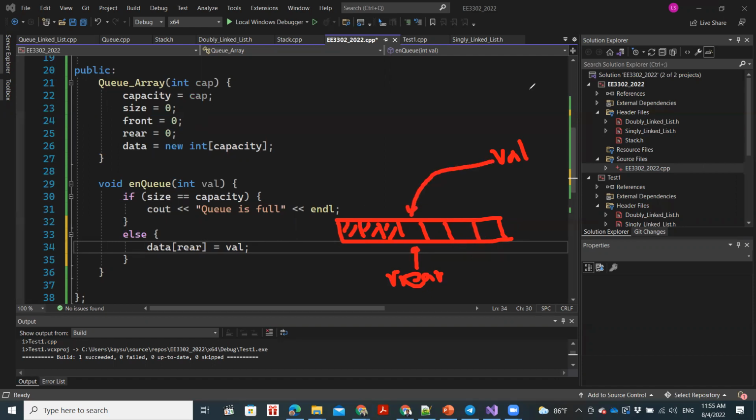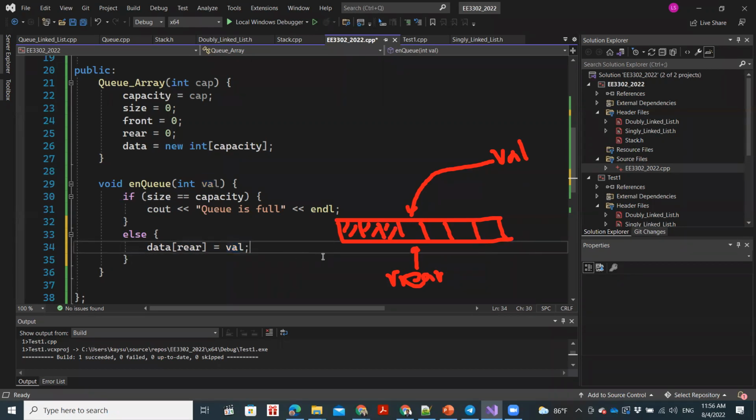So how do we do that? We simply use data. We'll access this element by the index. Here rear is the index pointing to this element. So data within square brackets rear will be equal to val, right? So we'll be adding this value over here. Hope that is clear.